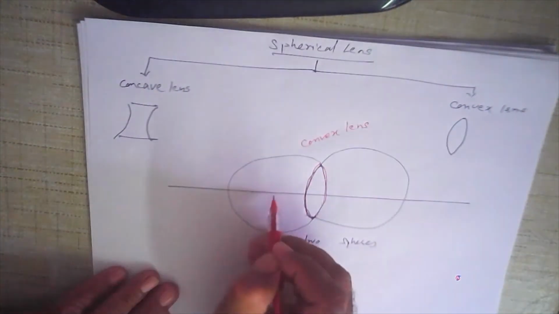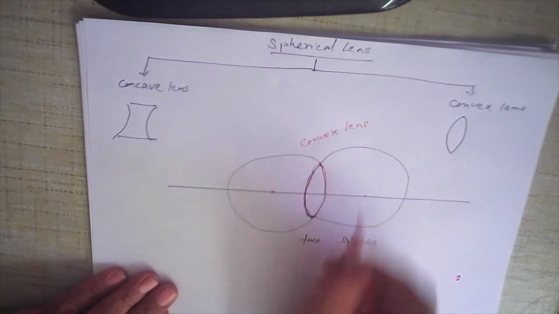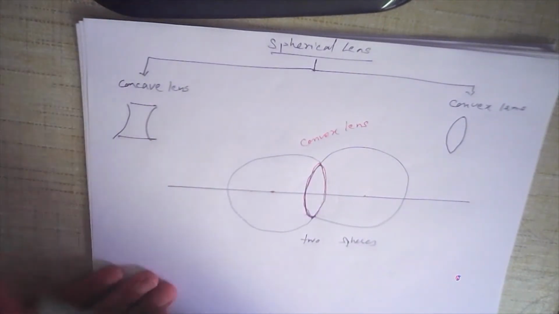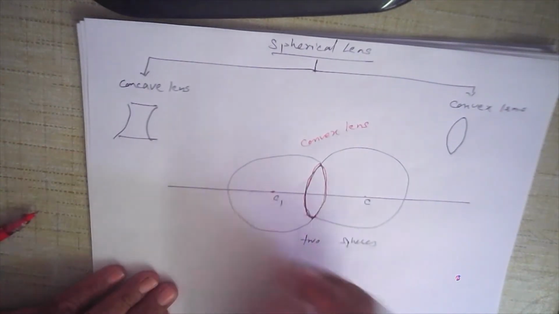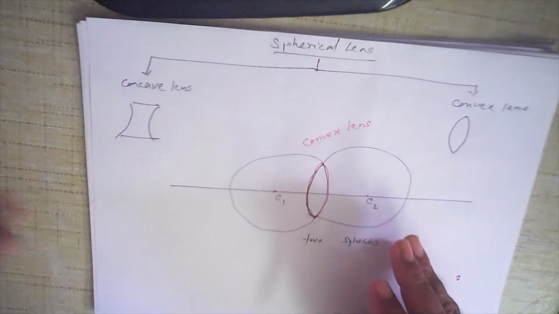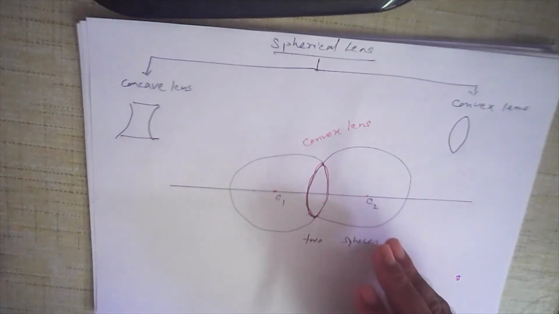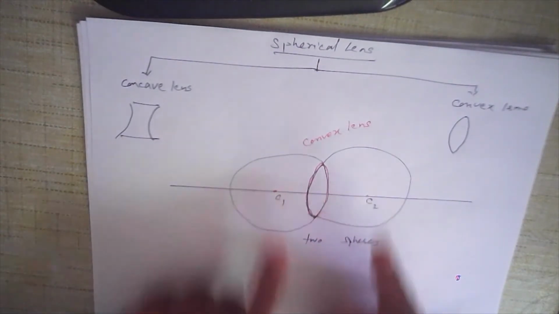So obviously it has got one center of curvature here and another center of curvature here. This is your first center of curvature, and this one is the second. This is your C1, this is your C2, because it is made from two spheres. In case of a mirror, it was made only from one sphere, so it had only one center of curvature. But a lens is a spherical lens.